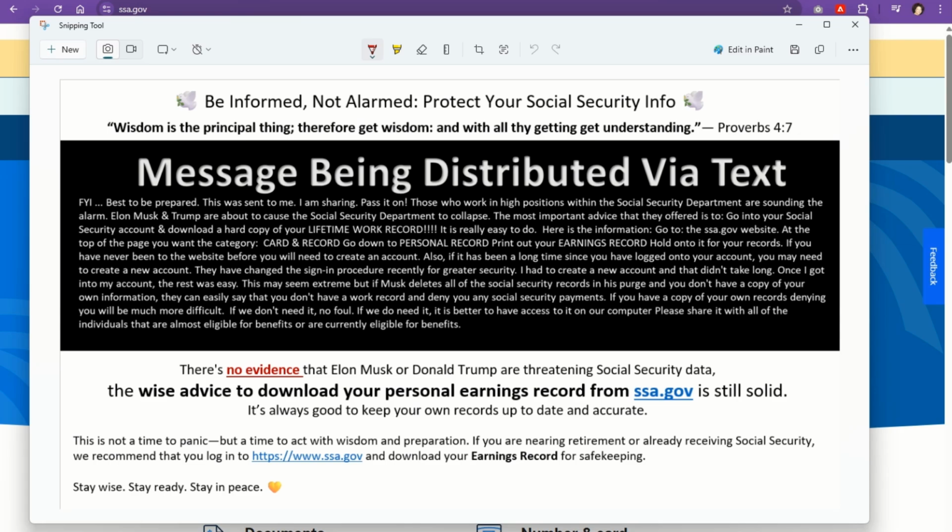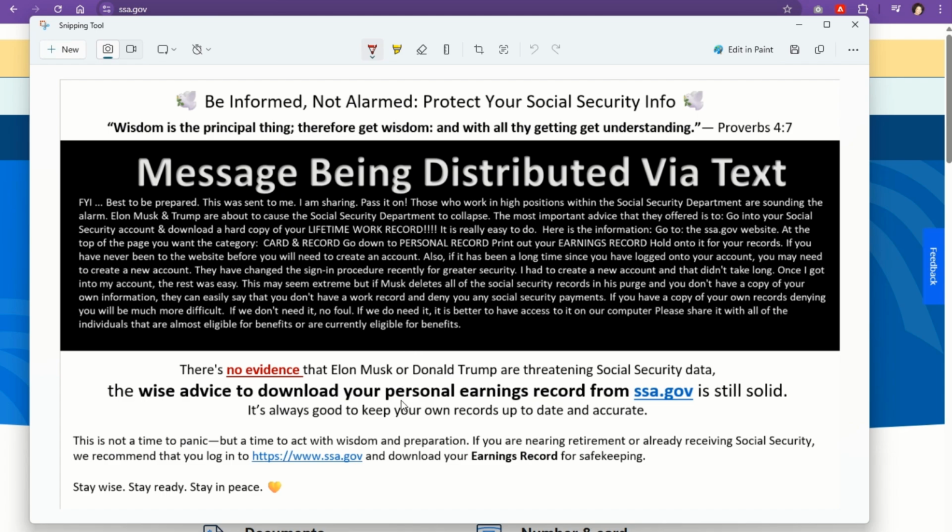I want to take just a moment to clear the air. You may have seen this message going around claiming that Elon Musk and President Trump are about to erase Social Security records and things like that. Let me be very clear. This claim is not true.